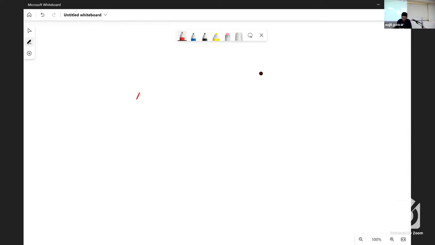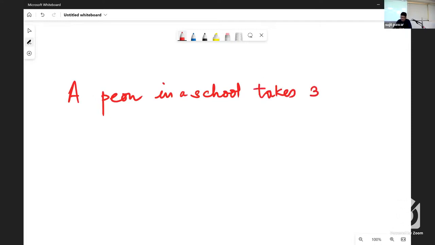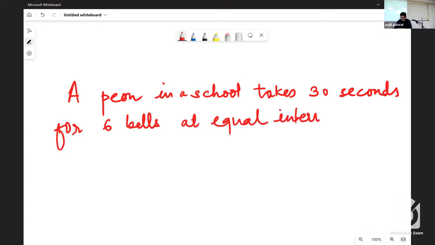A peon in a school takes 30 seconds for 6 bells at equal intervals.